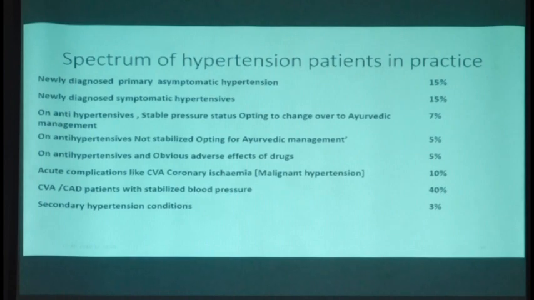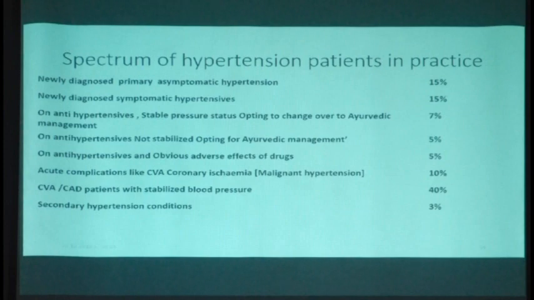Now I discuss this issue because we need a strategy suitable to each of these contexts, and that's why I analyze what we see. There are many patients already on antihypertensive drugs who are stable and normal otherwise, but occasionally they say they would like to switch over from contemporary medicine to Ayurvedic medicine.